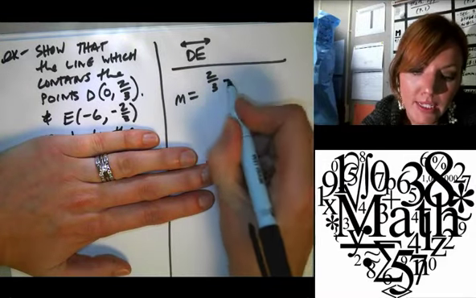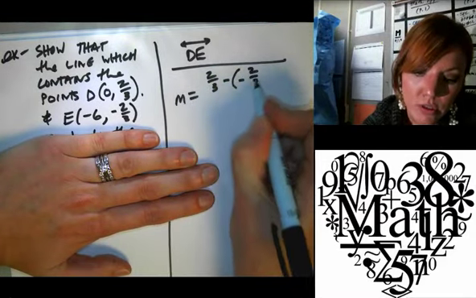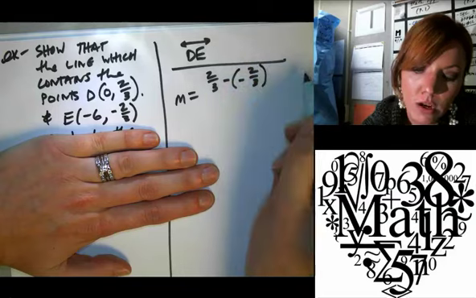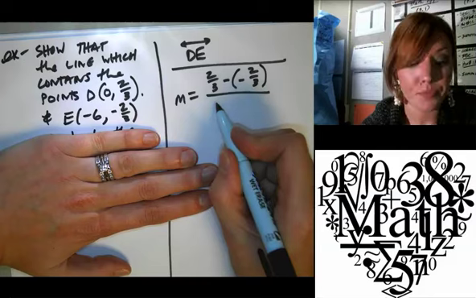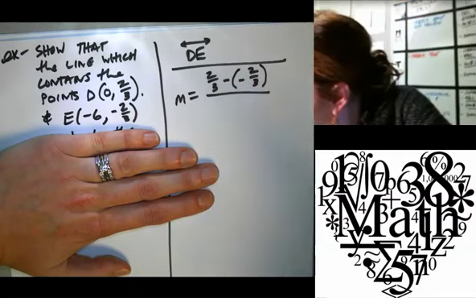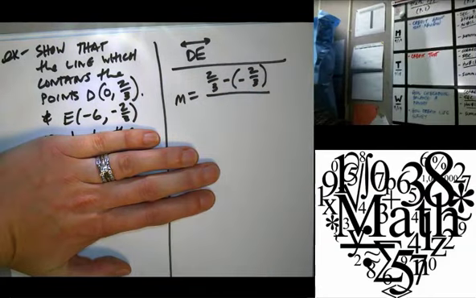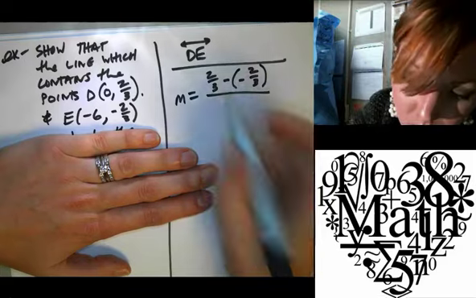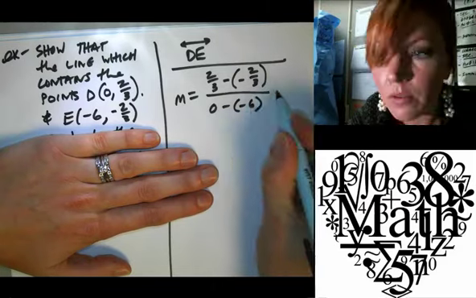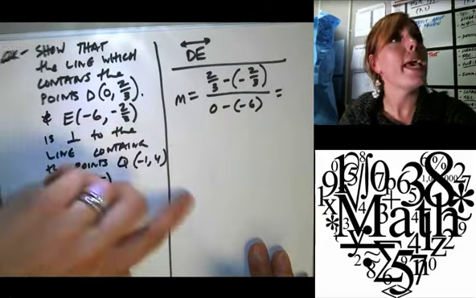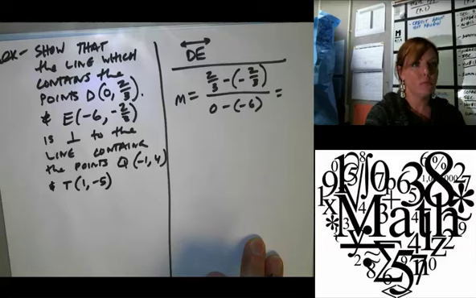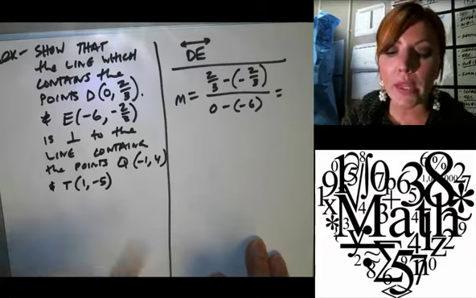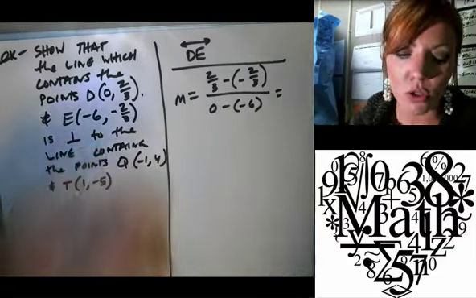2/3 minus negative 2/3. Okay, over what? Good. 0 minus negative 6. And where would that put us? It can. Either way. You can do negative 2/3 minus 2/3 or the other way around, as long as you keep it consistent on the bottom. Okay, so on the top 2/3 plus 2/3 comes out to what?